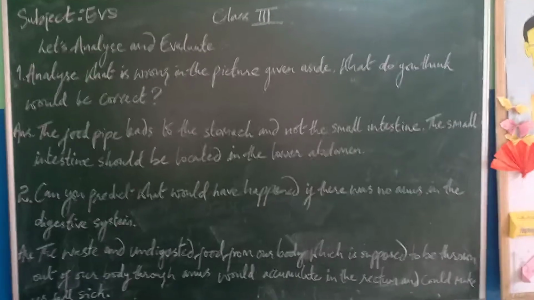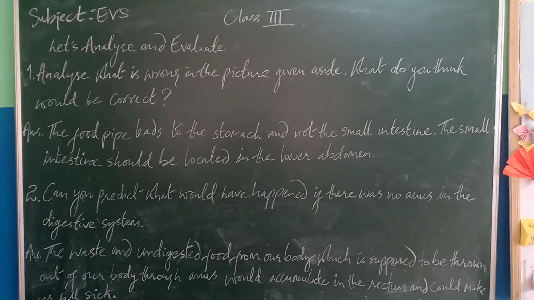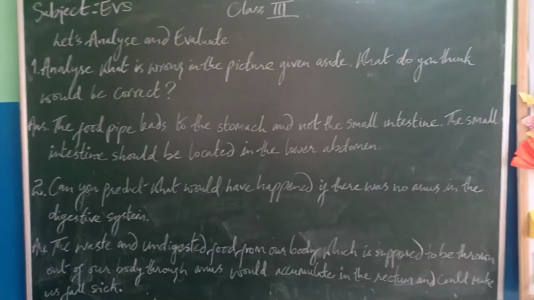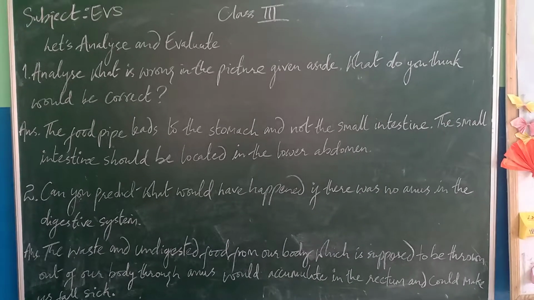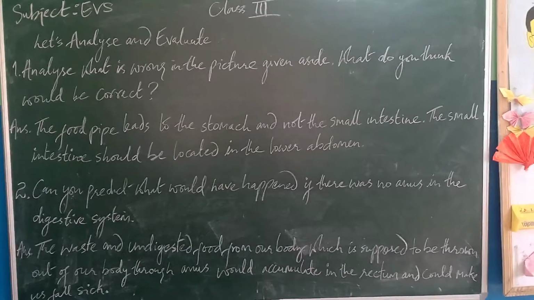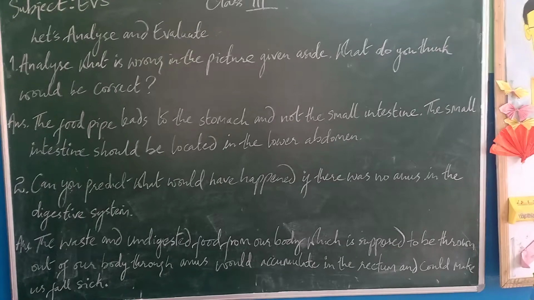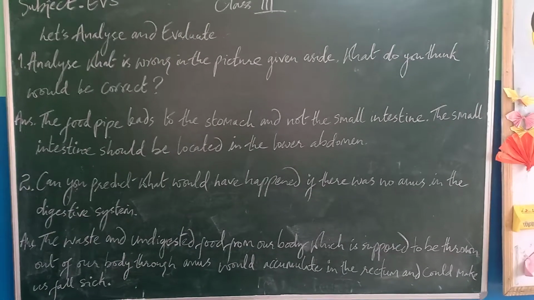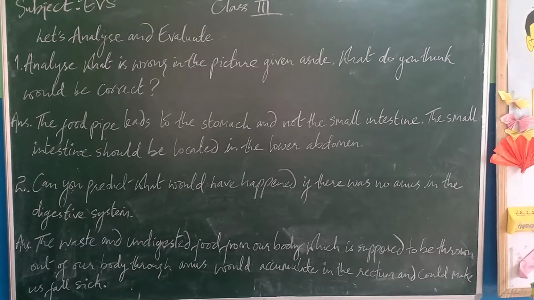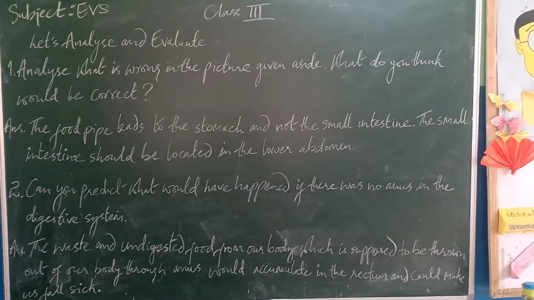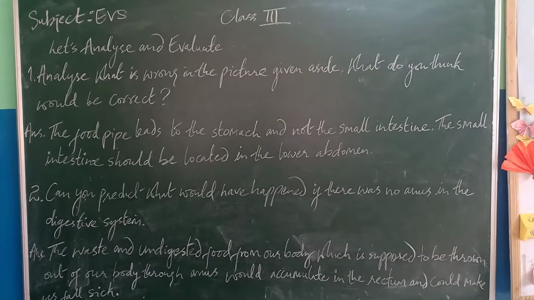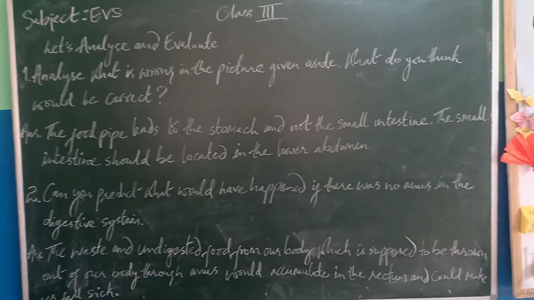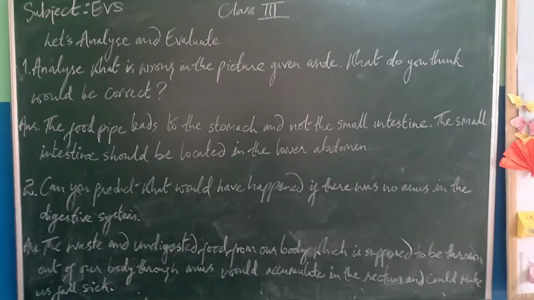You have to find what is wrong in the picture and what you think would be the correct one. So what you should write is, the food pipe leads to the stomach, not to the small intestine. Okay, the first point. And the small intestine should be located in the lower abdomen. So these are the two mistakes we found and we have corrected.